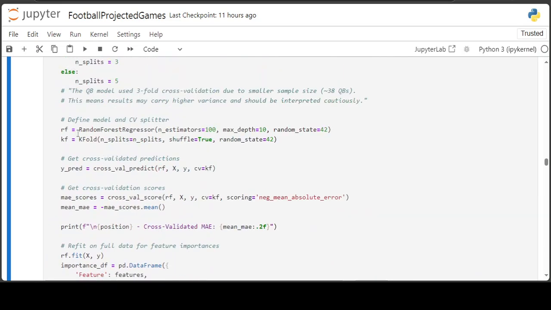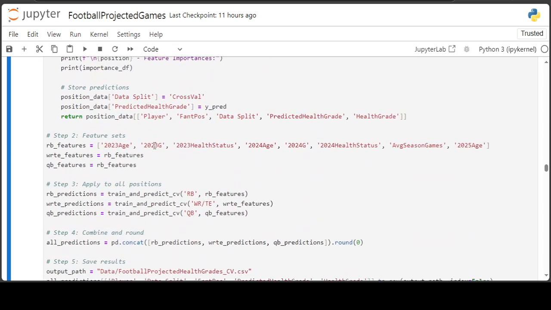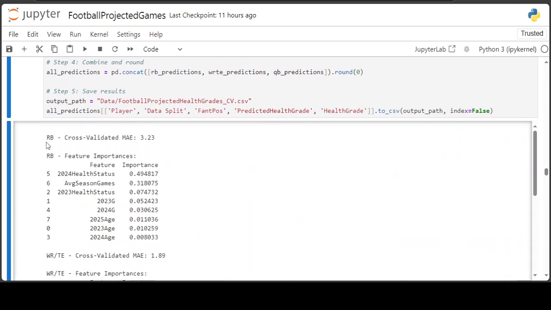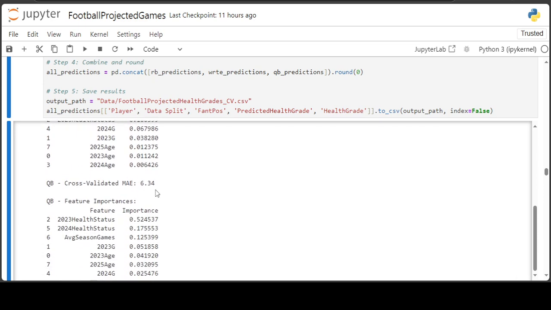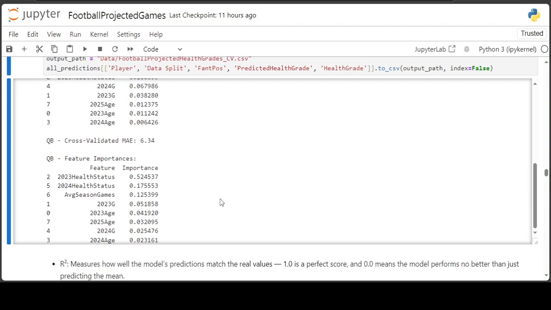So I ran that, and the running back didn't change because the only thing we changed was the quarterback, which is now 6.34. The prior MAE score was 6.60, so it went down a little bit lower, which is good. Feature importance is still the same at 2023 health status, 52%.